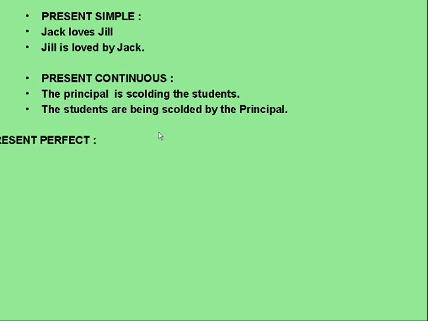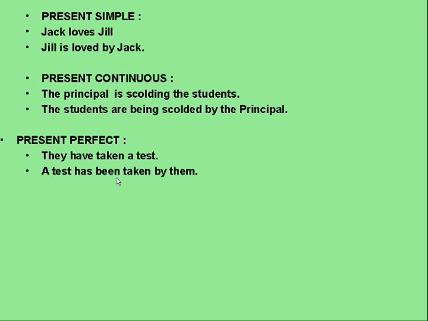Coming on to present perfect tense. They have taken a test. And now the passive of this will be, a test has been taken by them. As I told you earlier, when the third form of the verb is there in the active voice, the been verb, that is the B-E-E-N verb, is used, followed by the third form of the same verb. So the sentence will be, a test has been taken by them, in the passive voice.